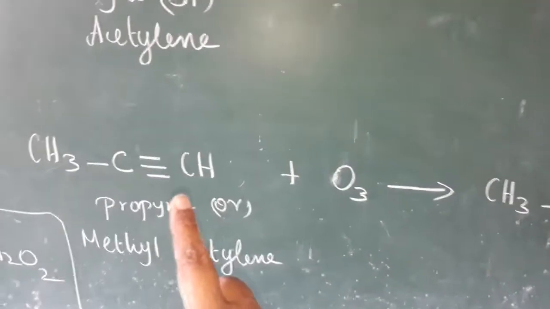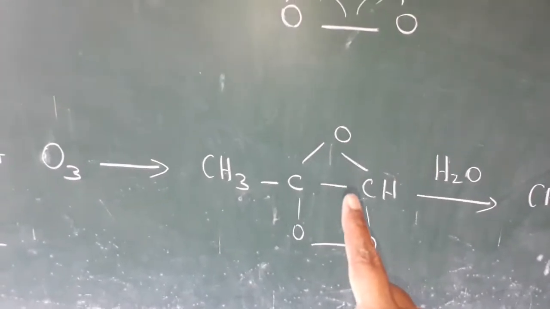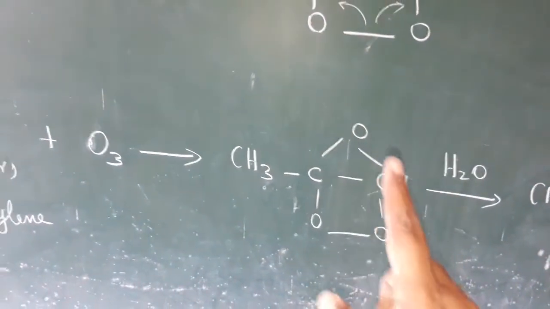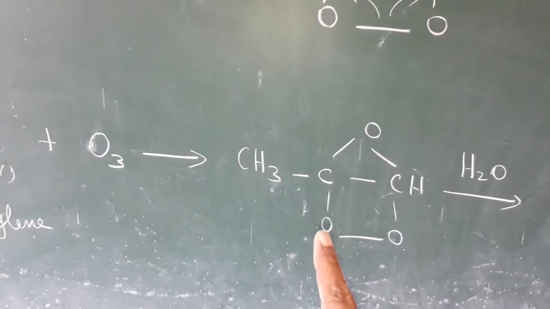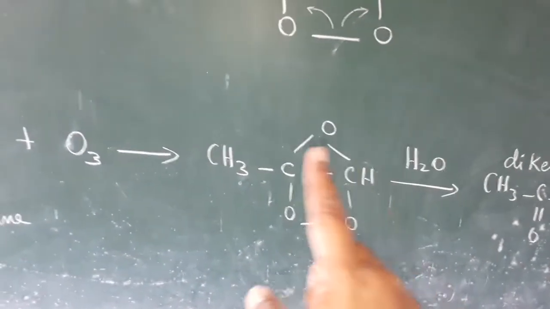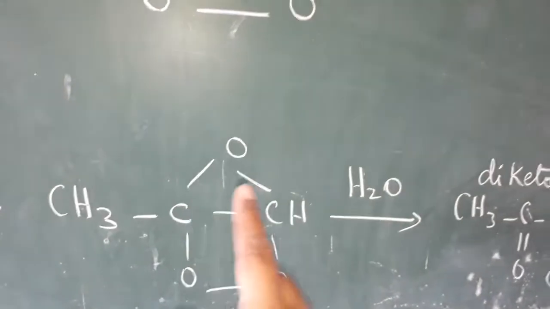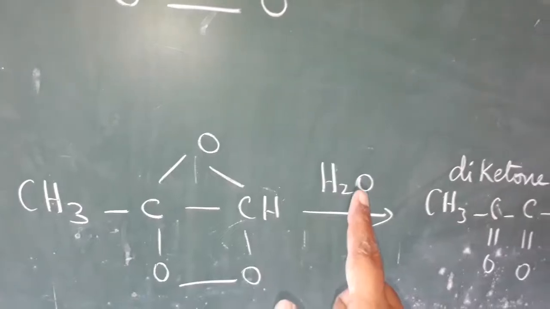So there is one bond between C and CH. You see that C and CH having one bond. Then 3 oxygen is there. One oxygen added with this carbon, another oxygen added with this carbon, and one more oxygen is shared between these 2 carbon. Now water will be added, means the above oxygen alone is added with water. We get the hydrogen peroxide.